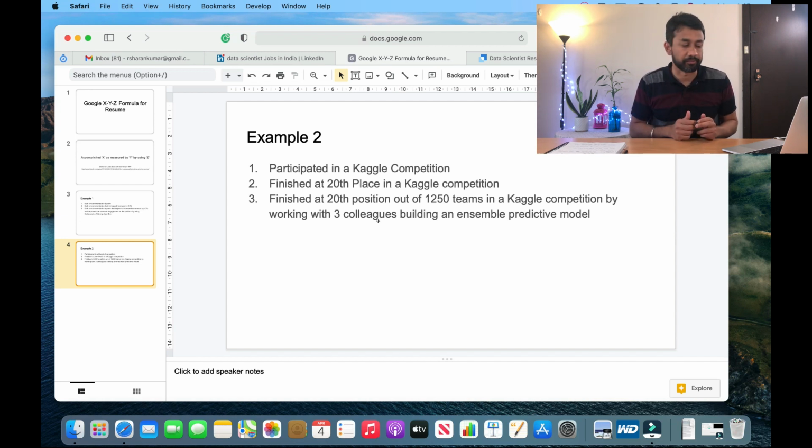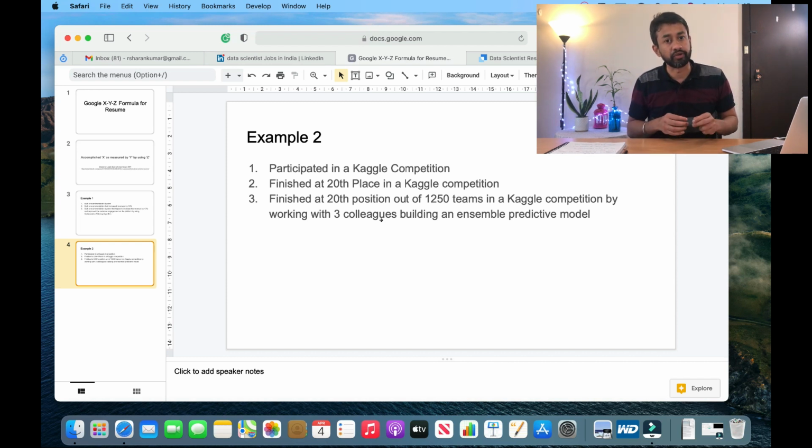So the third one, we are making use of Google's XYZ formula in order to create an impactful statement. So here, as you see, finished at 20th position out of 1250 teams in a title competition. So now it says that you are 20th out of 1250, which is really huge, by working with 3 colleagues building an ensemble predictive model.